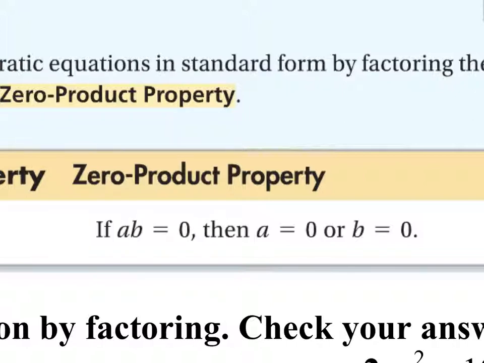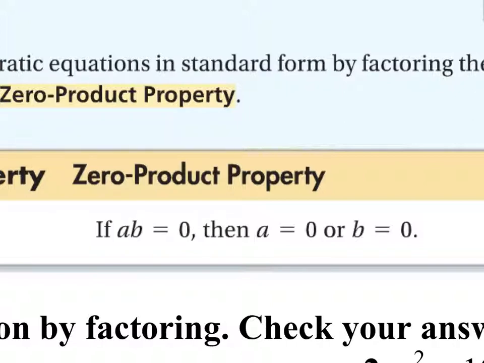Does that make sense? If we have two numbers that multiply together to equal 0, doesn't it make sense that one of those two numbers has to be 0? Isn't that the only way you can get 0 by multiplication? If I take a number times 0, I get 0. Or if I take 0 times 0, I get 0. So if these two things multiplied give me 0, then one of them must equal 0. That's what we're saying here.